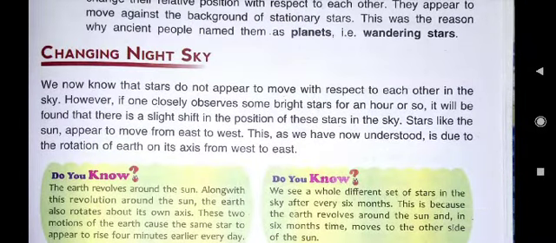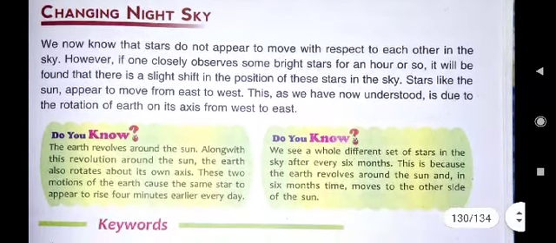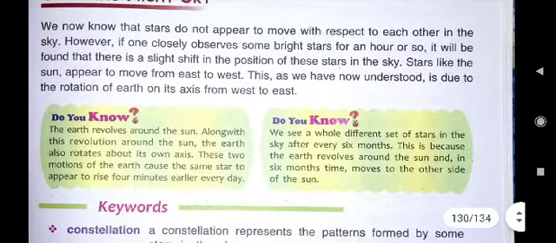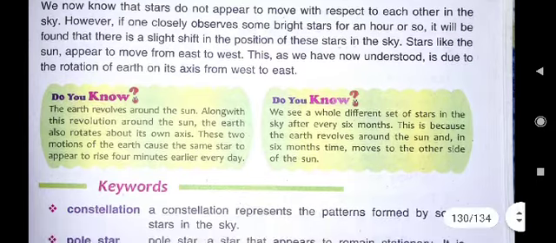Here you see, under Stars Like Sun Changing Night Sky, in the last paragraph, third line: stars like the sun appear to move from east to west. The question is why. What will you write? This is due to the rotation of the earth on its axis from west to east.